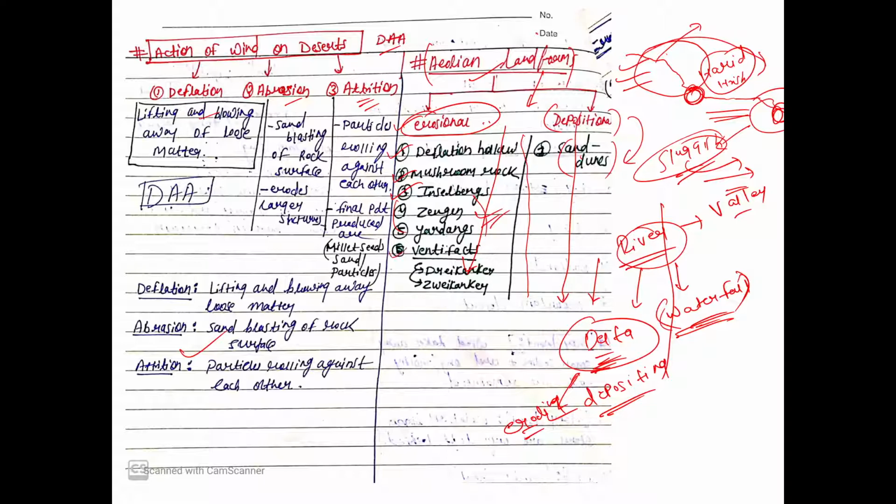And then one important vent effect. And the most important depositional landform of river is sand dunes, right? We call it dunes only. So you see, we'll analyze the previous year question tomorrow.